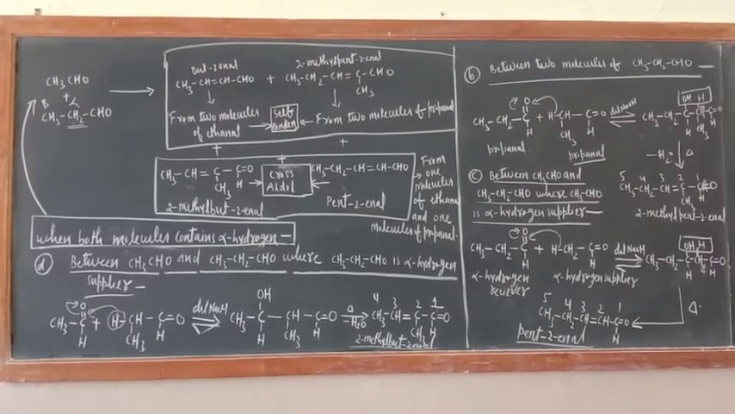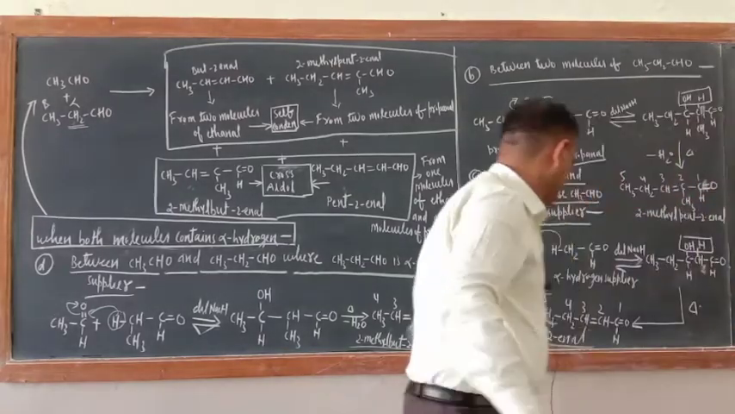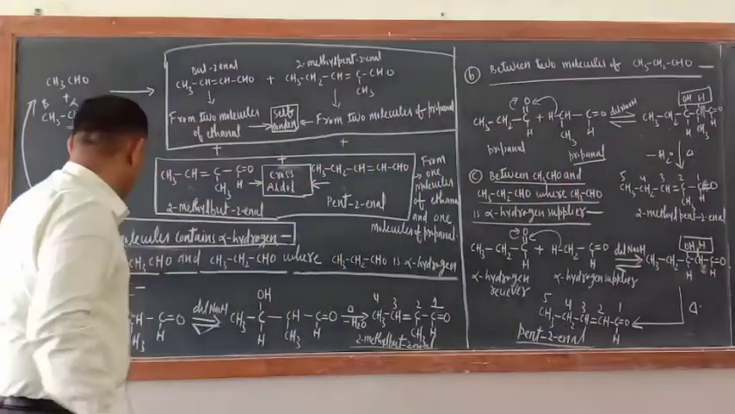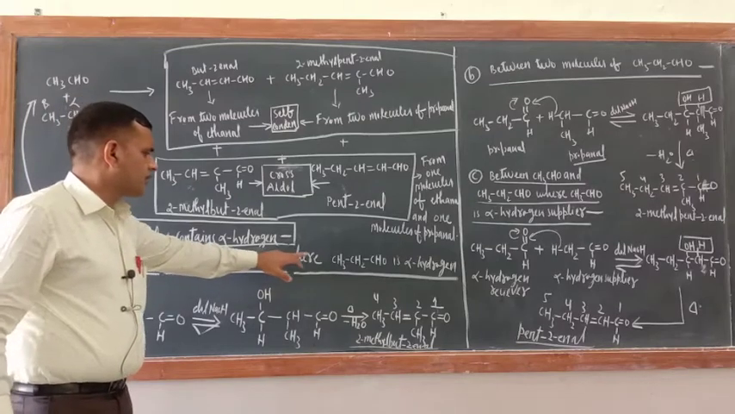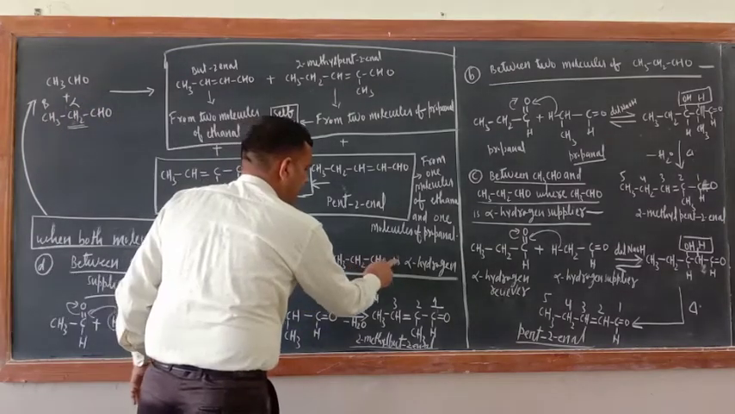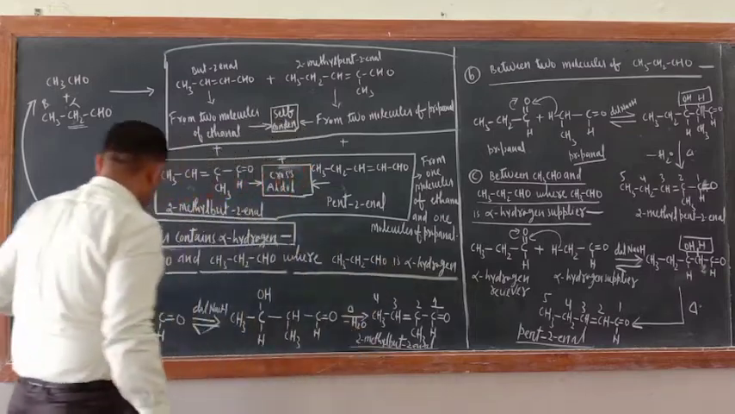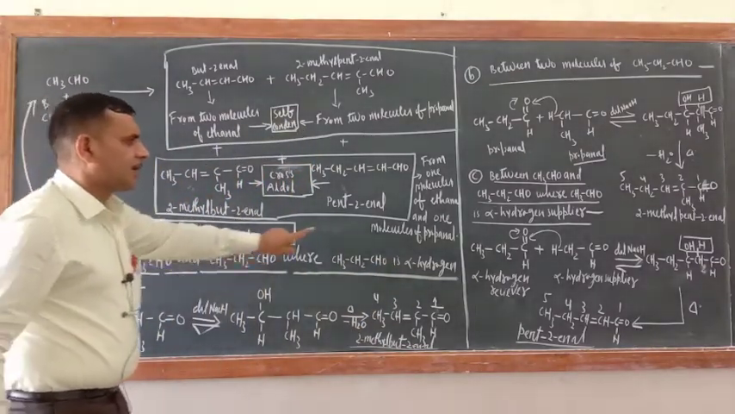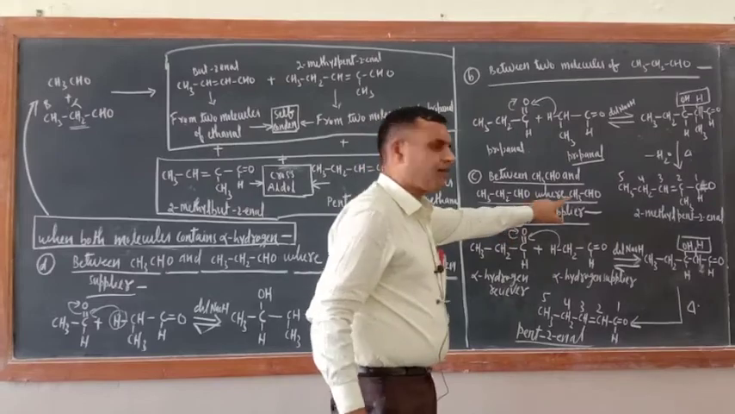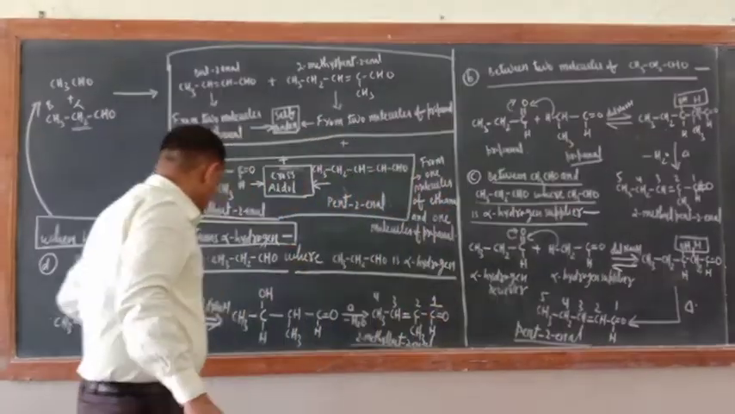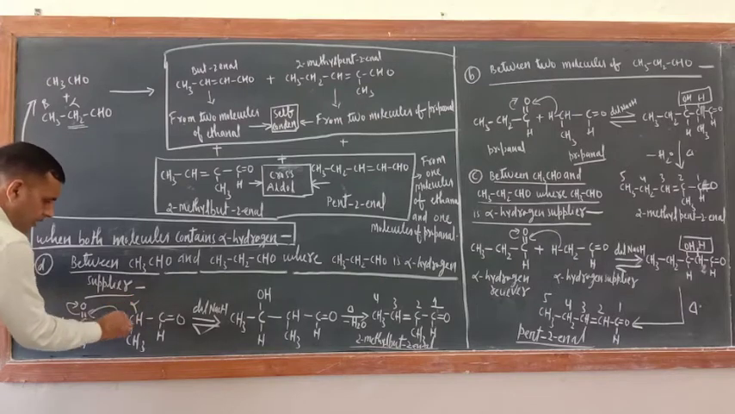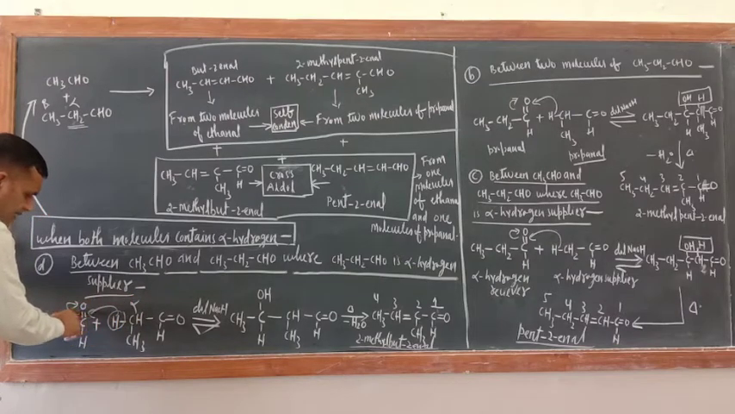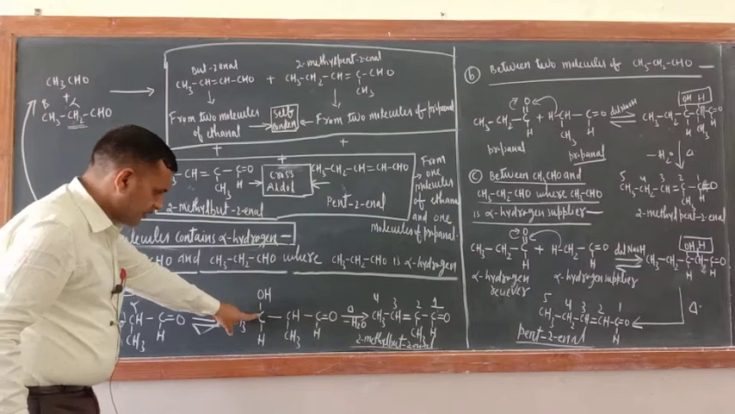Okay, just see the last one, D. Between ethanol CH3CHO and propanol CH3CH2CHO, where CH3CH2CHO is the alpha hydrogen supplier. So just see here, which was the alpha hydrogen supplier? Ethanol. Here propanol is the alpha hydrogen supplier. So just see, from CH2, this is the only alpha hydrogen. So now you will get this product.